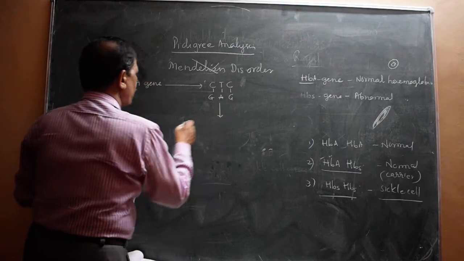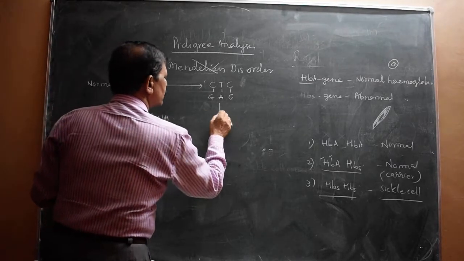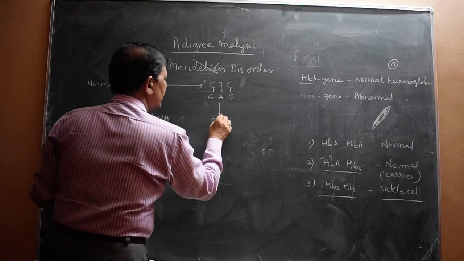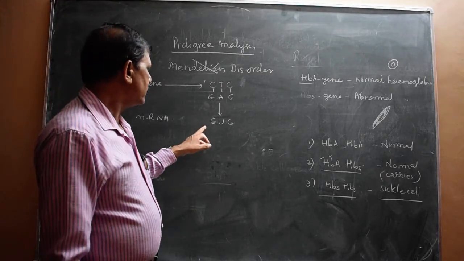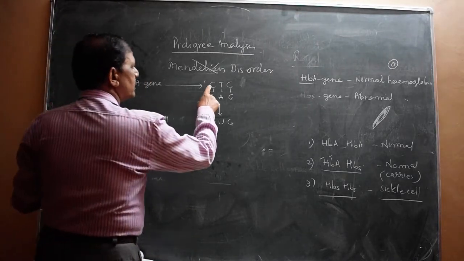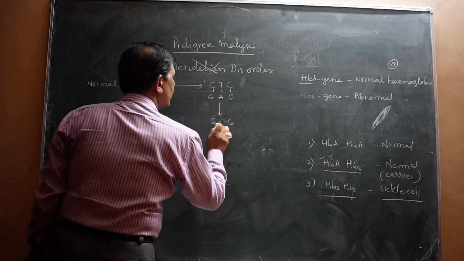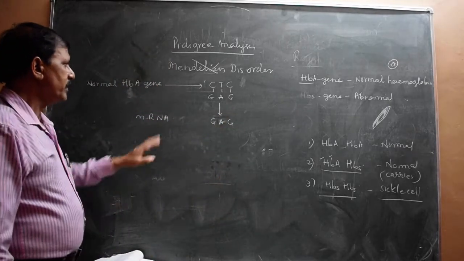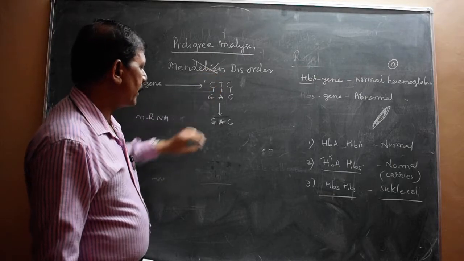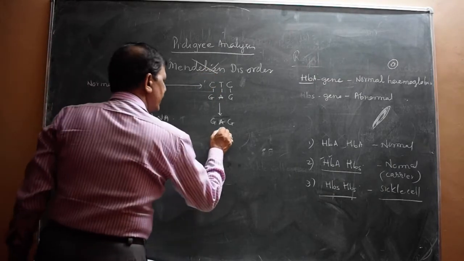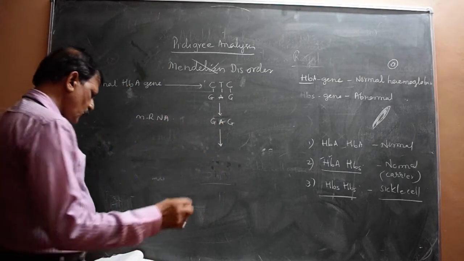If it undergoes transcription for mRNA, what should it be? It should be GUG. Understood? So what should it be? When it is undergoing mRNA formation, it should be not GUG, it should be GAG only. Thymine is replaced by U. Adenine present in mRNA will remain the same. So GAG.